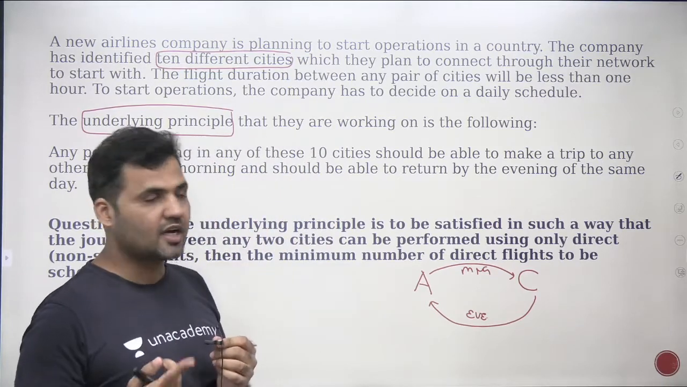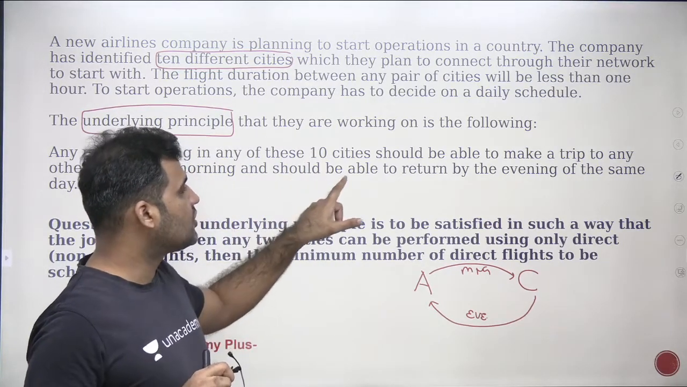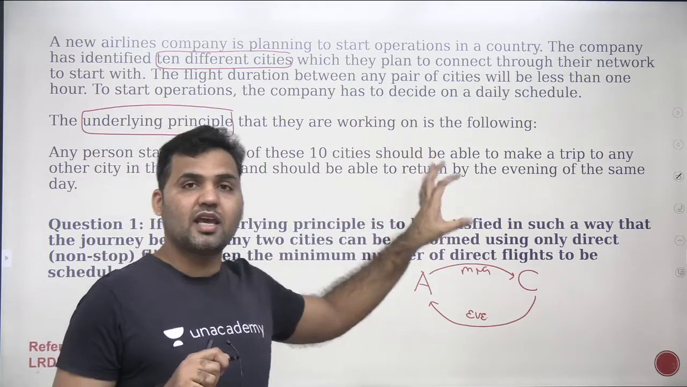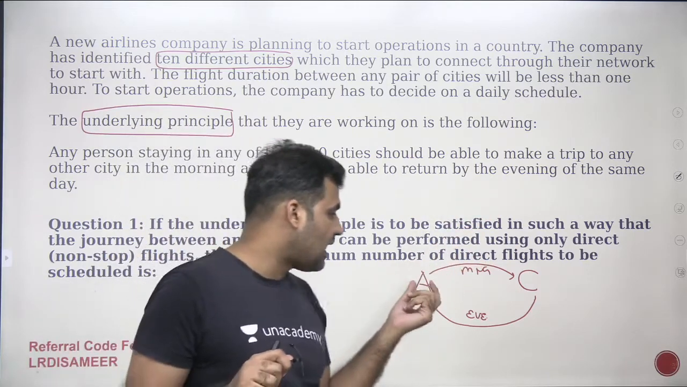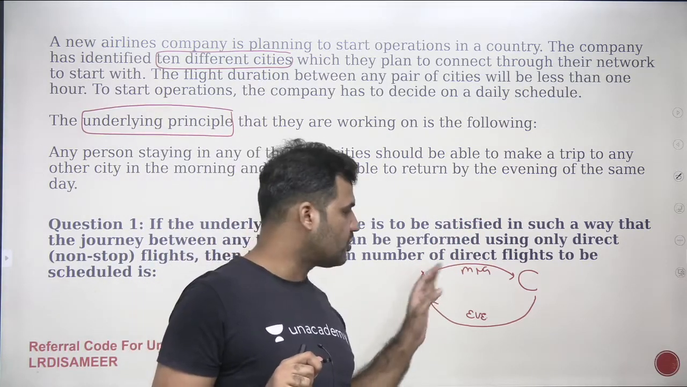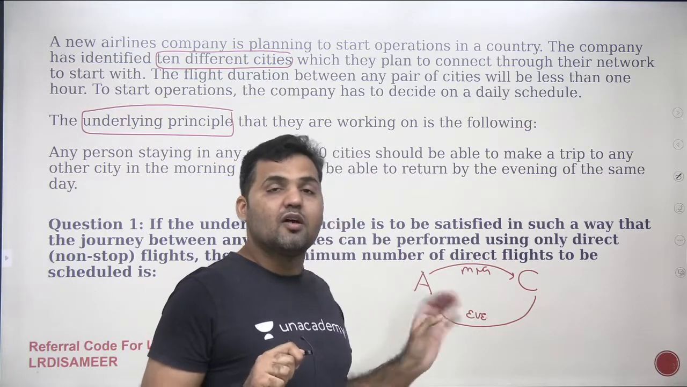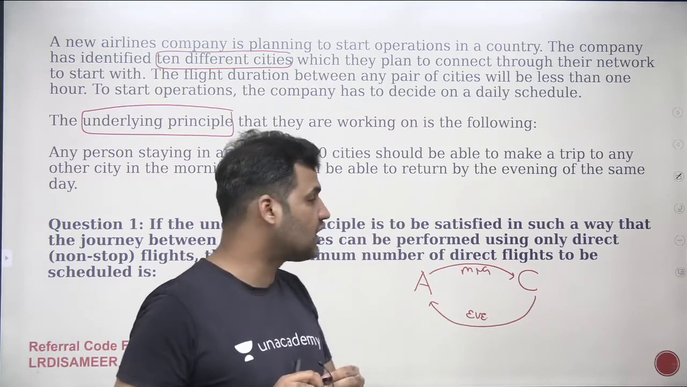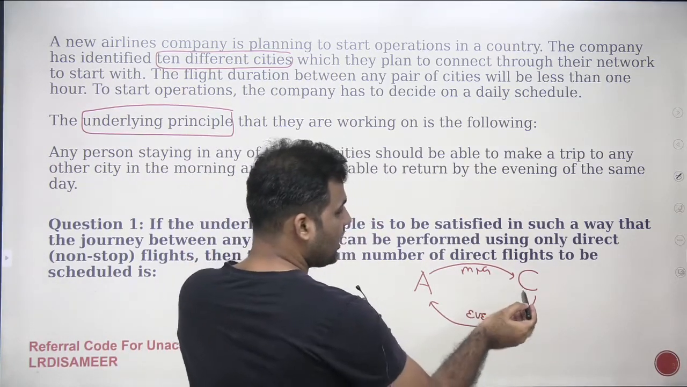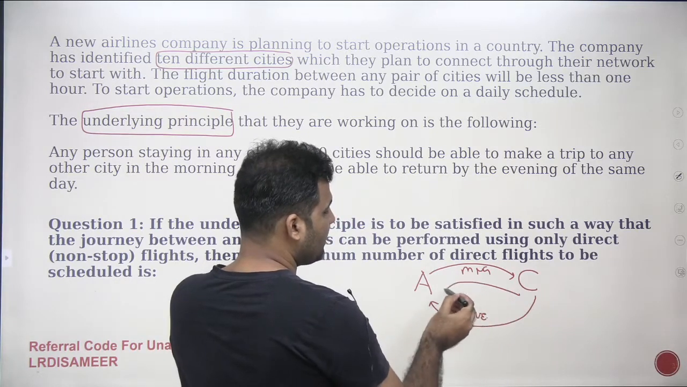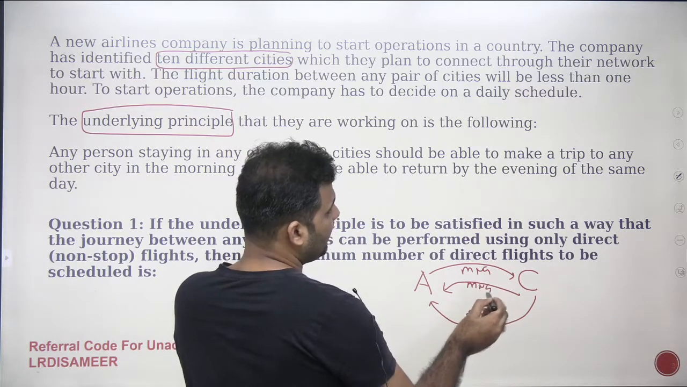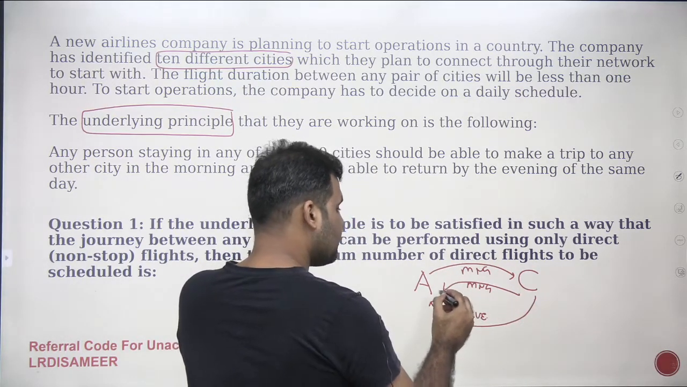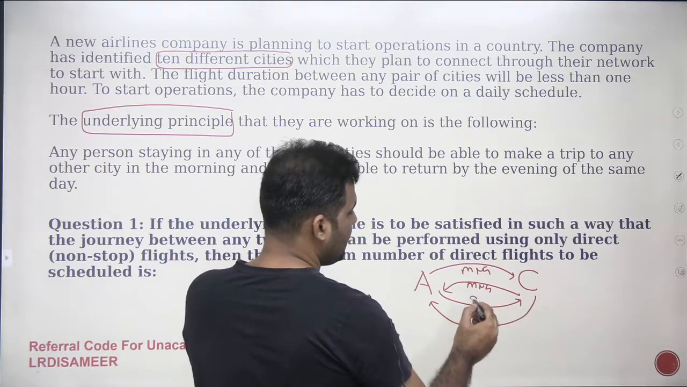But what if I'm living in Chandigarh? The question says a person should be able to return by the evening, right? And he should go in the morning to any particular city. I'm talking about myself: I'm living in Ahmedabad, going to Chandigarh in the morning and coming back in the evening. What about the person who is living in Chandigarh and coming to Ahmedabad? Therefore, there has to be one flight which will take a person living in Chandigarh to Ahmedabad in the morning, and a flight for this person to go back to Chandigarh in the evening.